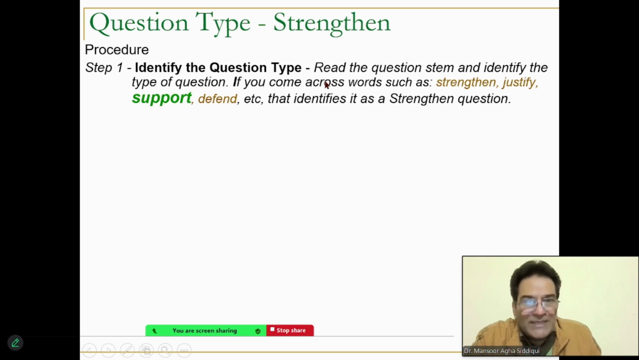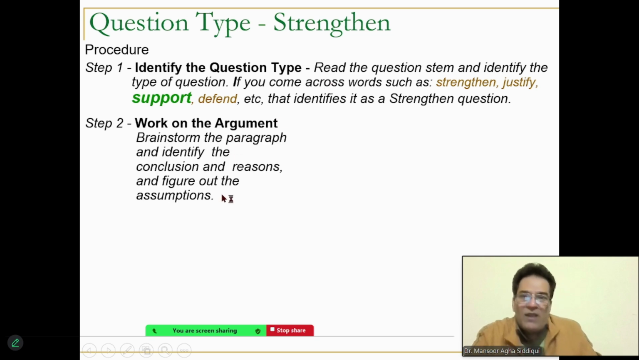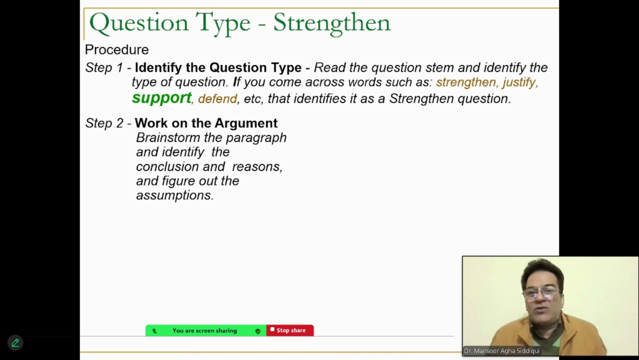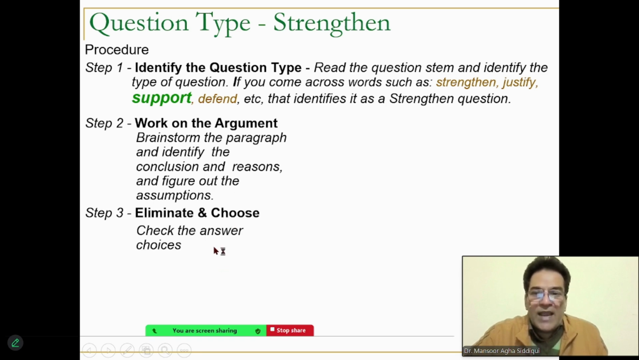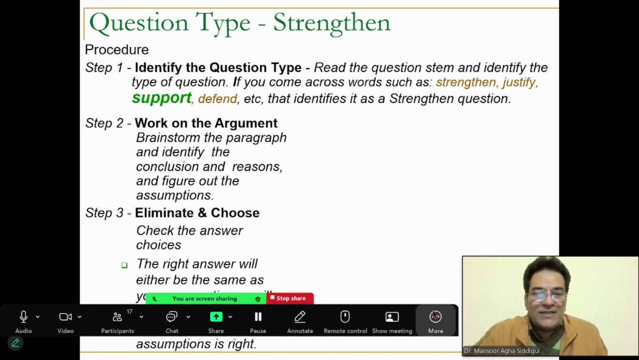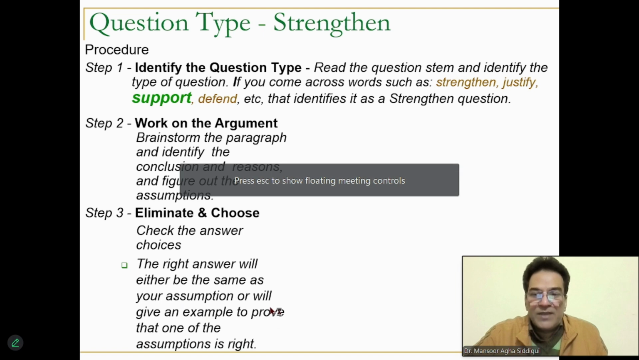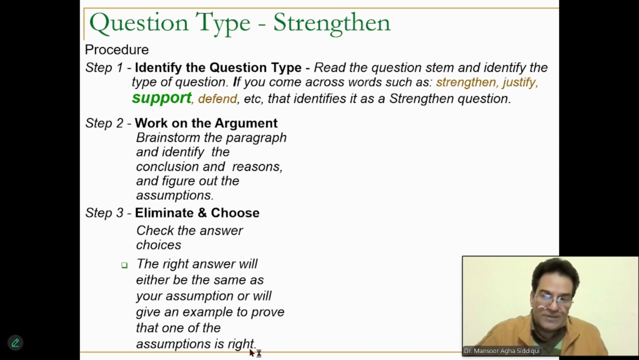Once you identify the question type, the second step is you work upon the argument. Working on the argument means you read the paragraph given on top, identify the conclusion and reasons, figure out the assumptions. After you've done this, then you look at answer choices. And when you check answer choices, right answer will either be the same as your assumption, or the right answer will give an example to prove that one of the assumptions is correct. There may even be a situation where the right answer is the same as one of the sentences given on top. That can also happen. That's the reason why this is usually the right answer.